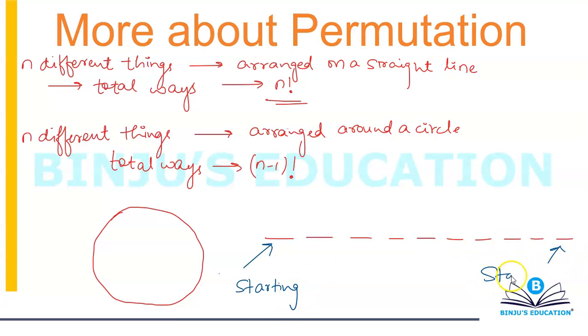You can start from the middle also. It's not that you have to always start from the leftmost end or the rightmost end. But the point is, you have a defined starting point.